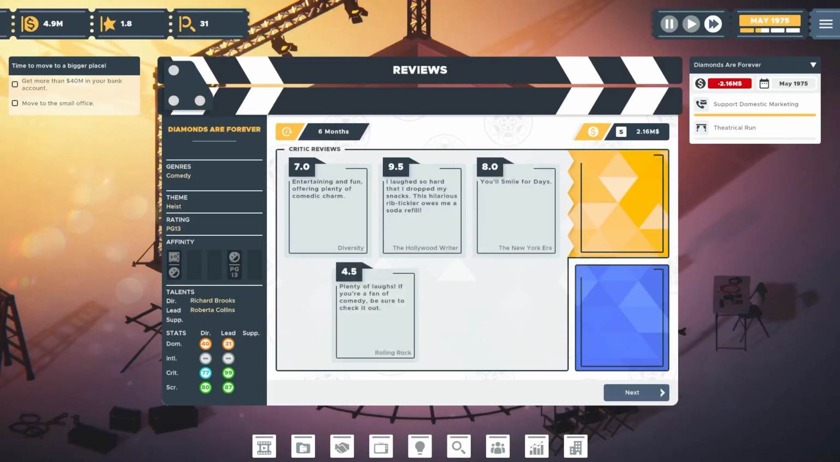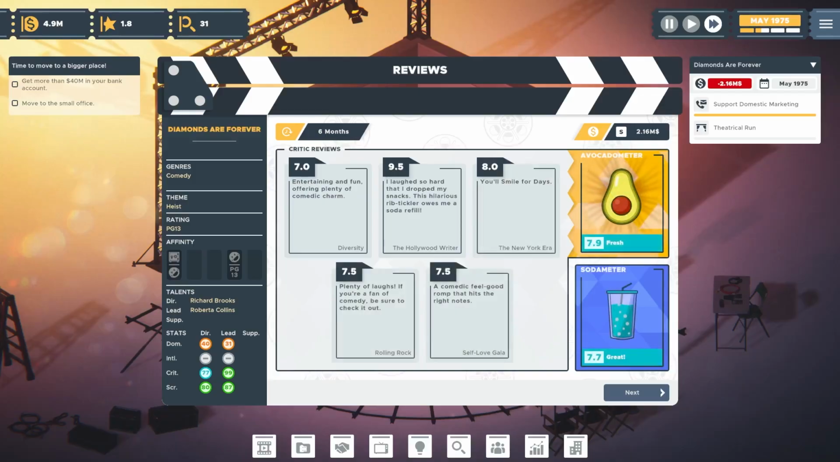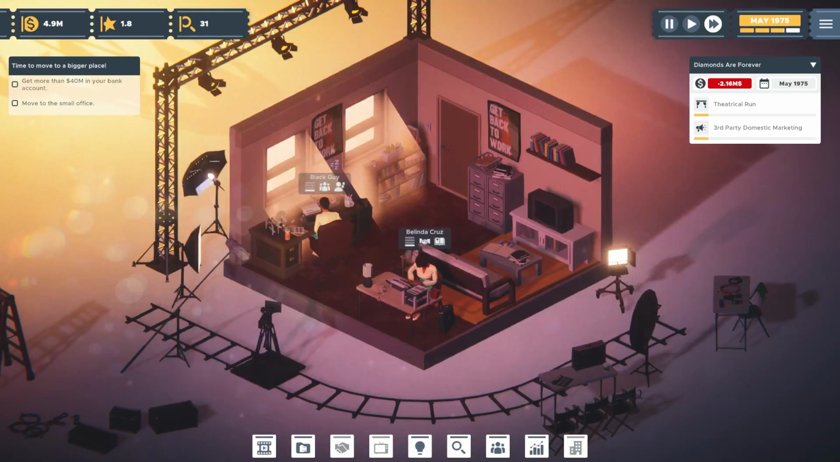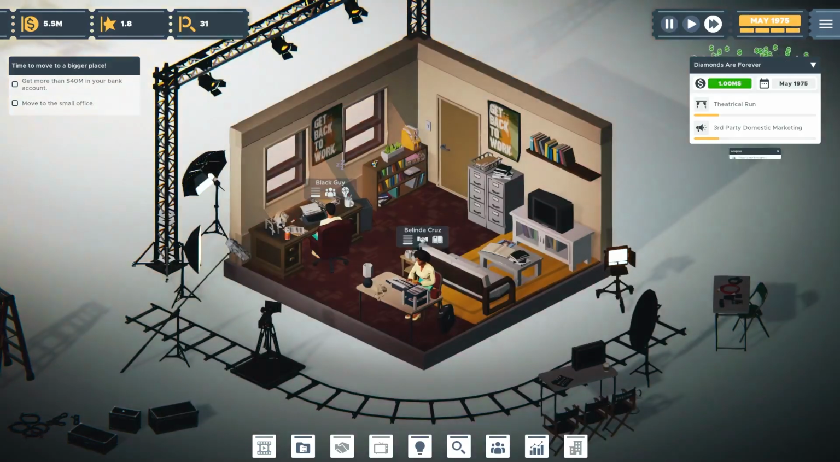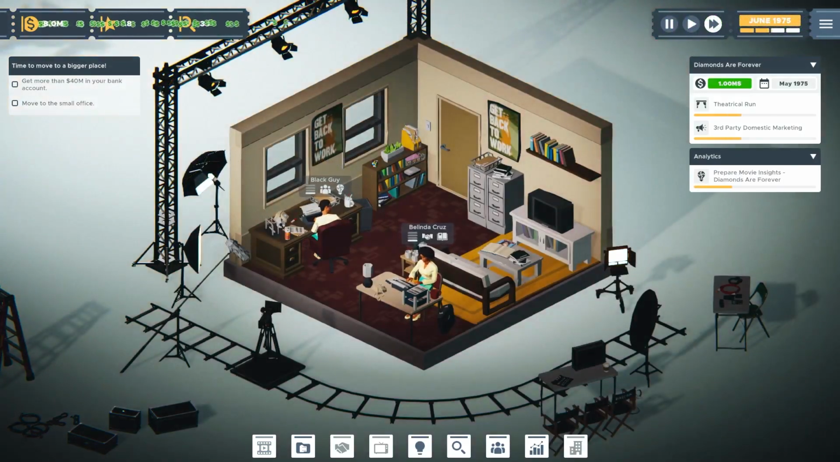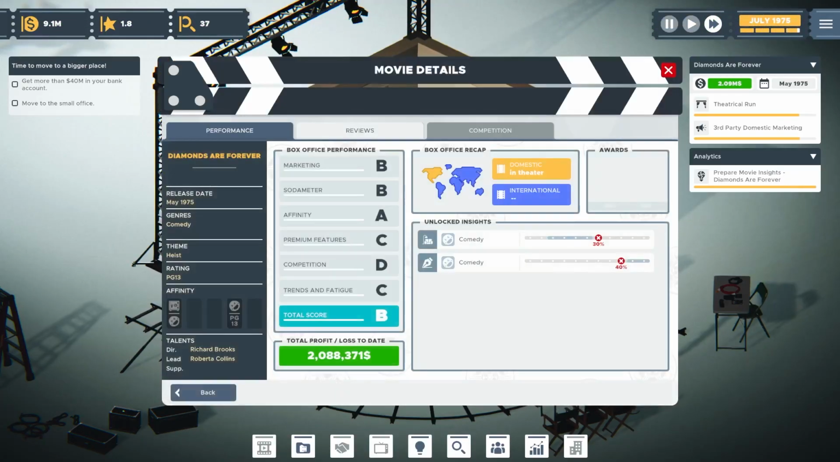7, 9.5, 8, 7.5, and 7.5. All right. Okay, it's okay. So I think potentially we won't lose money on this, hopefully. Let's get Black Guy onto generating insights on this. Okay, good. We're making money. We're profitable. I think paying off that loan and getting rid of those additional revenue splits of 10%, I think that's really helpful.